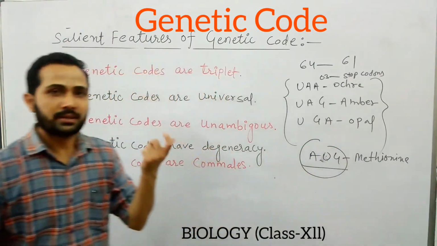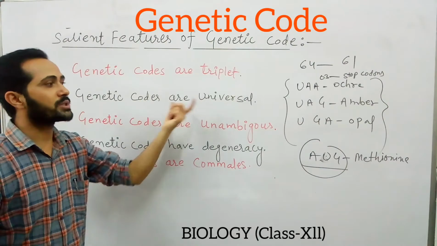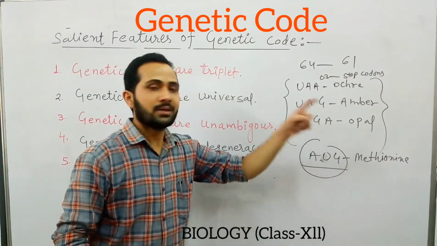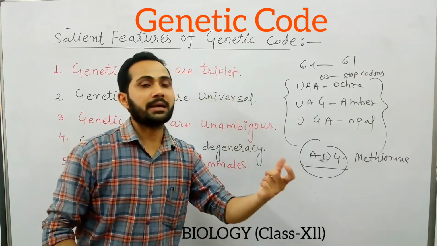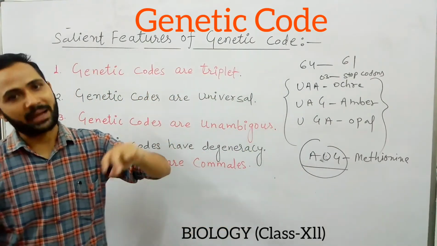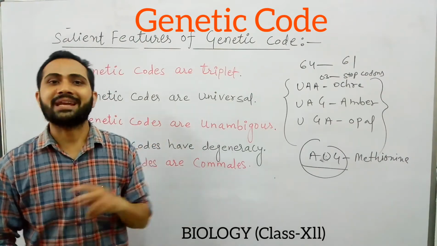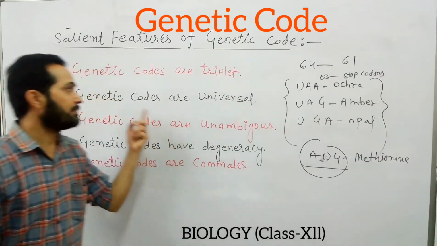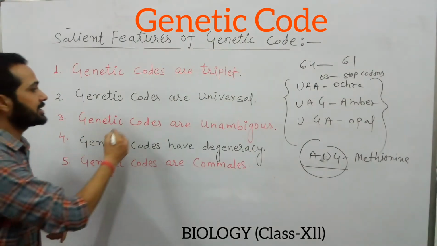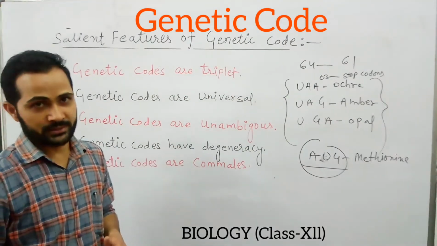That's why it is stated that genetic codes are universal, because a particular genetic code always codes that specific amino acid in all organisms, whether we talk about virus, bacteria, human beings, plants, or any other organism. So that's why the genetic codes are universal. The next feature is that genetic codes are unambiguous.